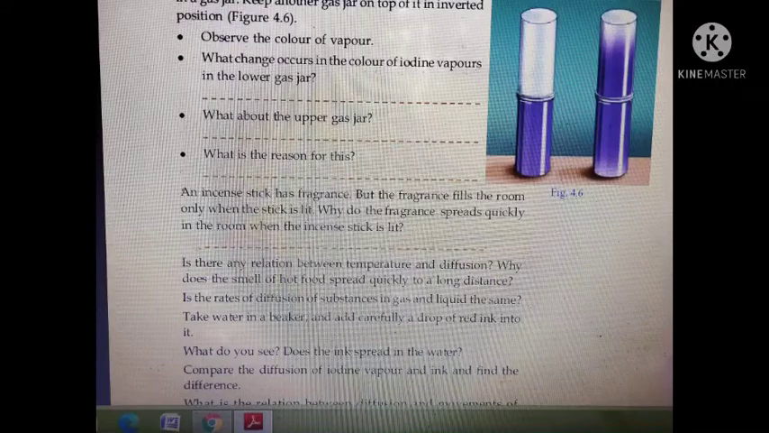Then another experiment is there. Why does the smell of hot food spread quickly to a long distance?